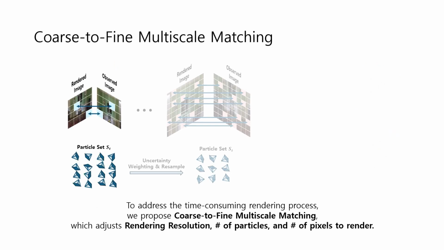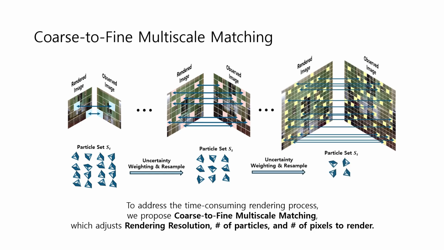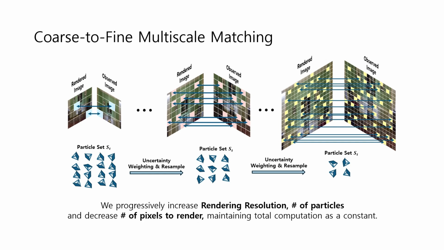To address the time-consuming rendering process, we propose coarse-to-fine multiscale matching, which adjusts rendering resolution, number of particles, and number of pixels to render. We progressively increase rendering resolution and the number of particles, and decrease the number of pixels to render, maintaining total computation as a constant.